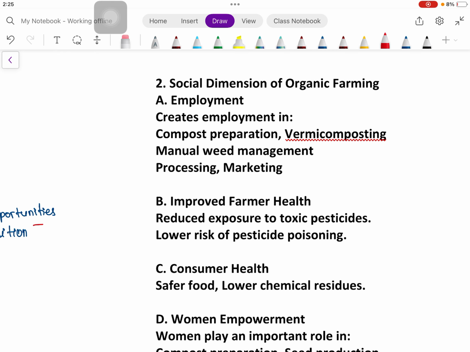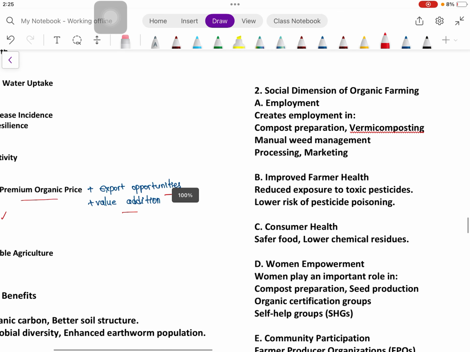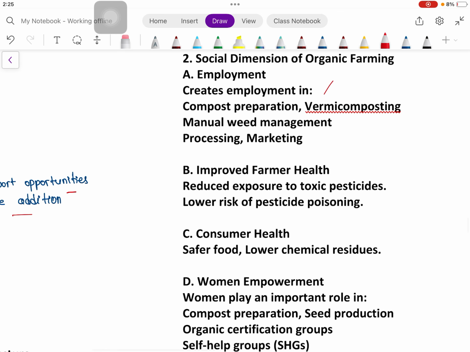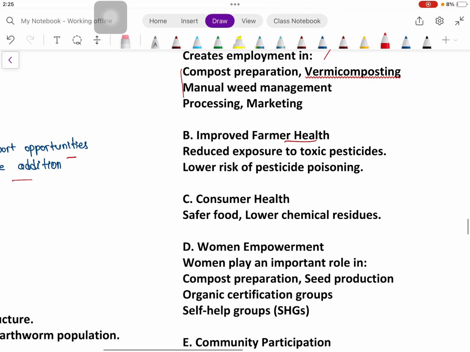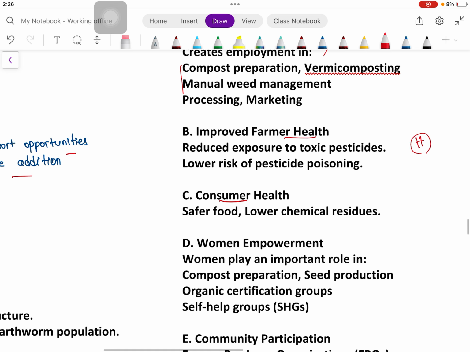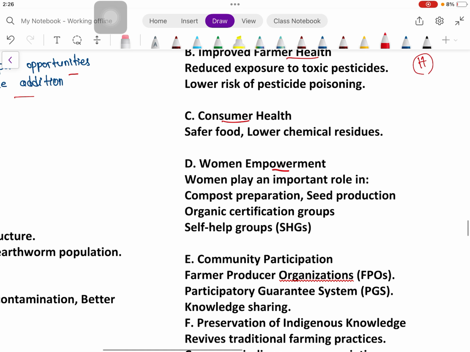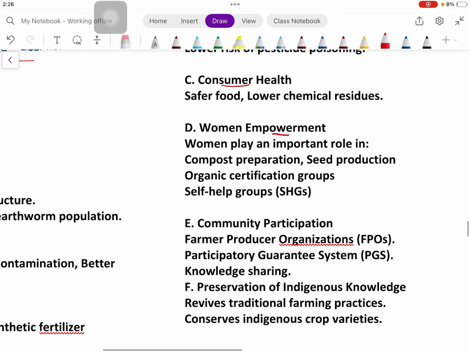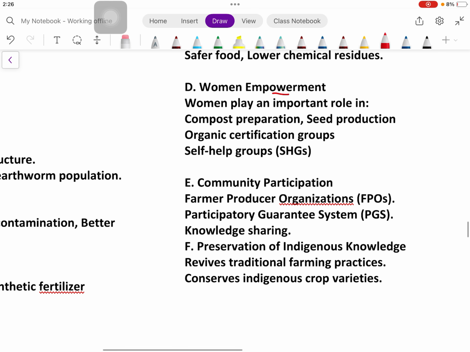Then one question was asked on the social dimension of organic farming. So this actually creates employment. Compost, as we know, is labor intensive, so employment generation will be there. Then farmer health will be improved. Not only farmers, consumers' health will be improved. As we know, one principle of organic farming is health. Women empowerment will also be there, as women play an important role in compost preparation, seed production, etc.